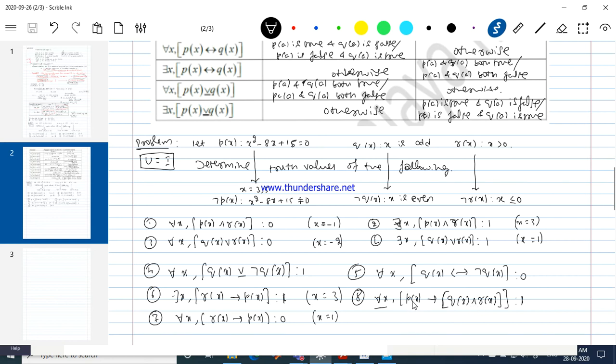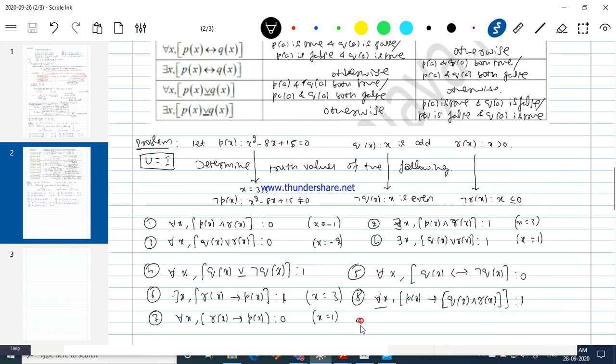Here the hypothesis becomes true only for 3 and 5. Note that for 3 and 5 both of these are true: 3 and 5 are both odd numbers, and both are positive integers. So it becomes a true statement. We do not have even a single number x for which the hypothesis is true with the conclusion false. That is why I claimed it is a true statement. This is how we should proceed. Thank you, good try. Okay, let me try the next one.